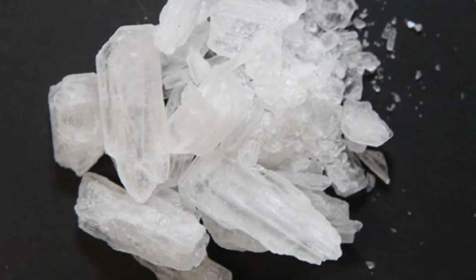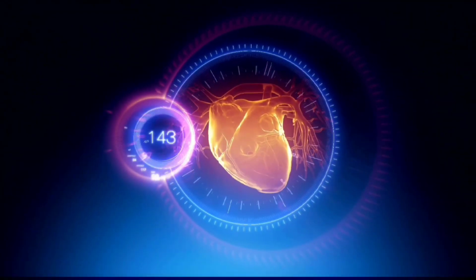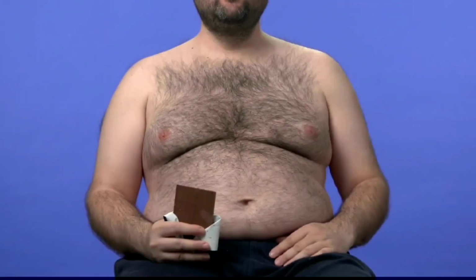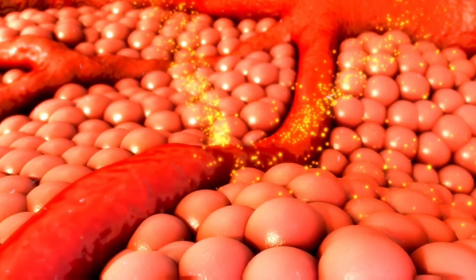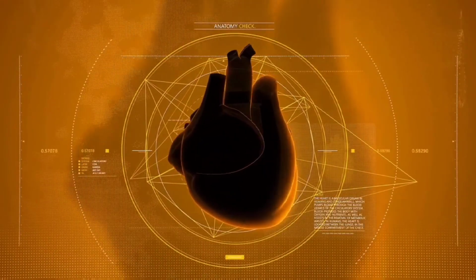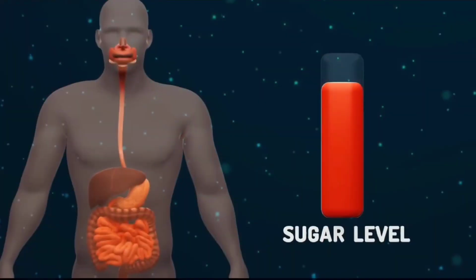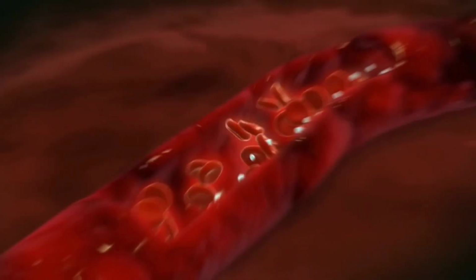Cocaine and amphetamines are stimulants. They can trigger a coronary artery spasm that can cause a heart attack. A lack of physical activity, a sedentary lifestyle, is linked to a higher risk of heart attacks. Metabolic syndrome is a combination of at least 3 of the following things: enlarged waist, central obesity, high blood pressure, low good cholesterol, high triglycerides and high blood sugar. Having metabolic syndrome makes you twice as likely to develop heart disease than if you don't have it. Blood sugar rises when the body doesn't make a hormone called insulin or can't use it correctly. High blood sugar increases the risk of a heart attack.